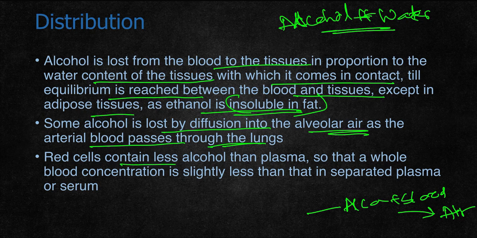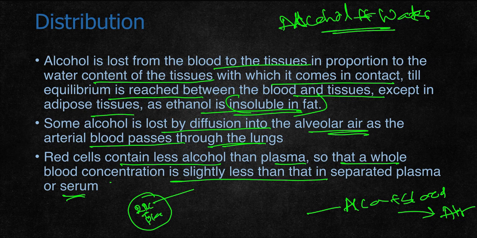Red cells contain less alcohol than plasma, so the whole blood concentration is slightly less than that in separated plasma or serum. If we take whole blood, which consists of RBC plus plasma, the concentration of alcohol in RBC will be less compared to plasma, which will have a higher concentration of alcohol.